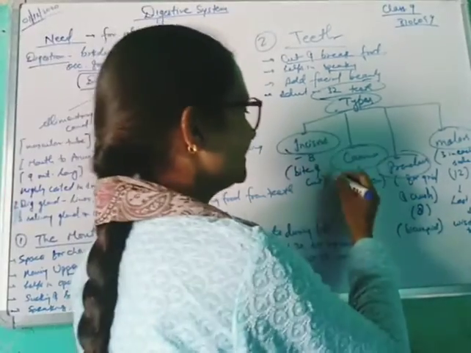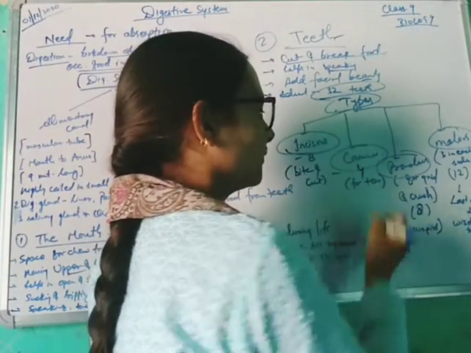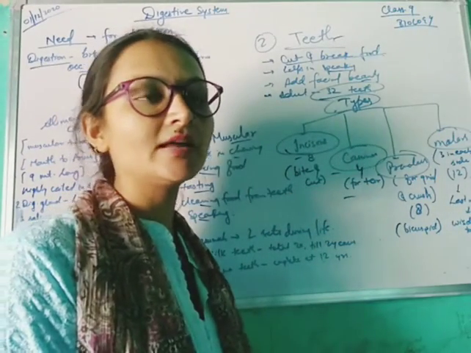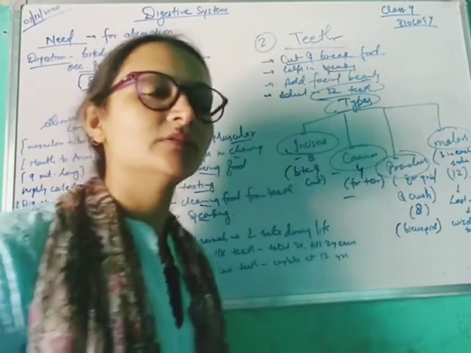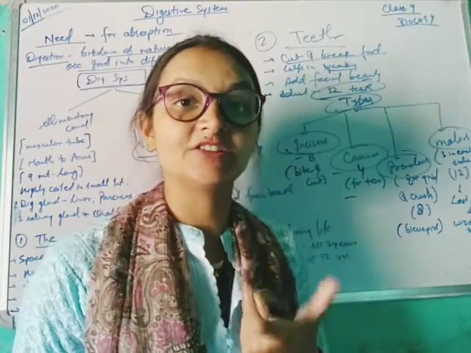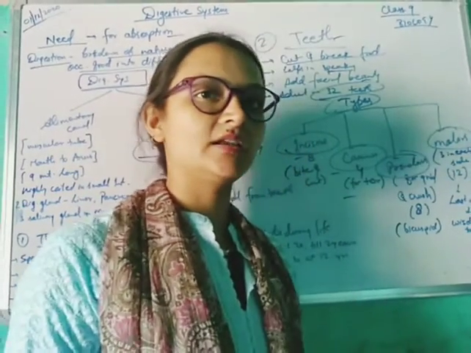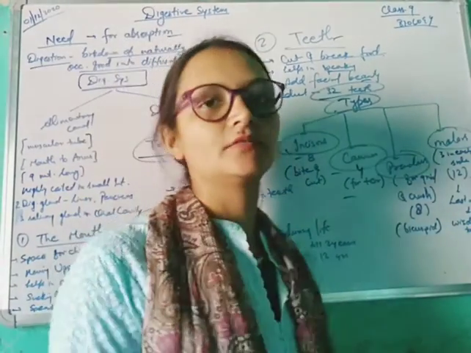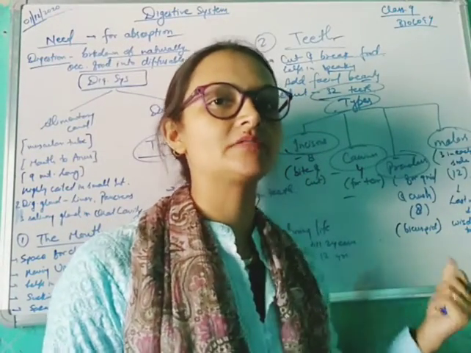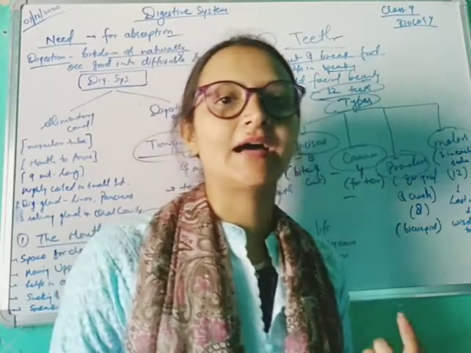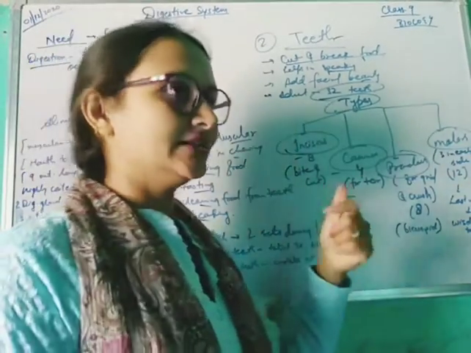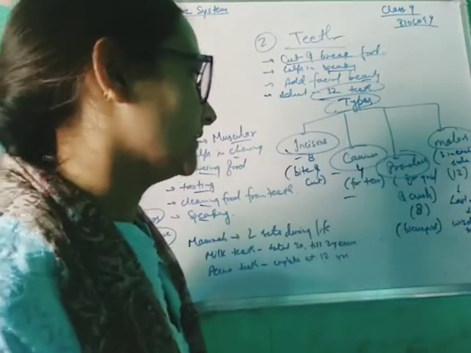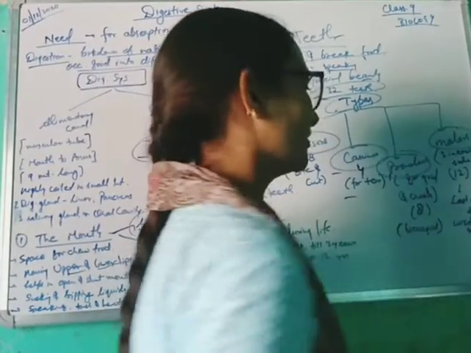Adding both jaws, they are 8 in number. Next there are canines. Canines are total 4 in number. They help in tearing of food. In animals, these canines are very sharp and very long because they need to tear food, like carnivores. You have seen dogs, cats, lions, tigers, all having very sharp canines so that they can tear their food.